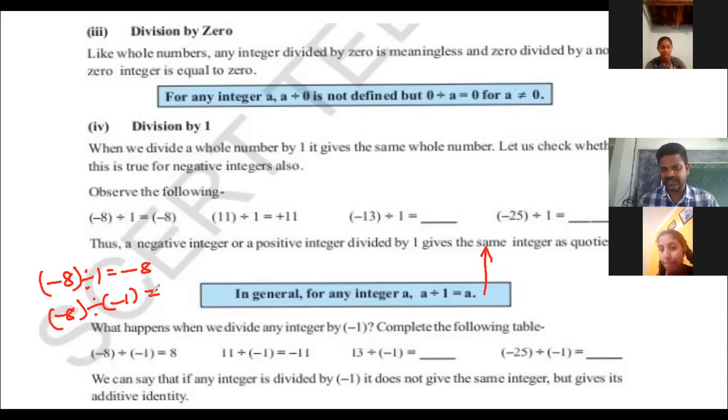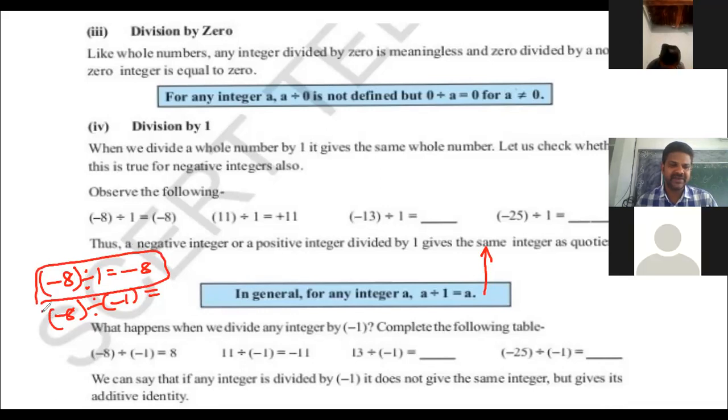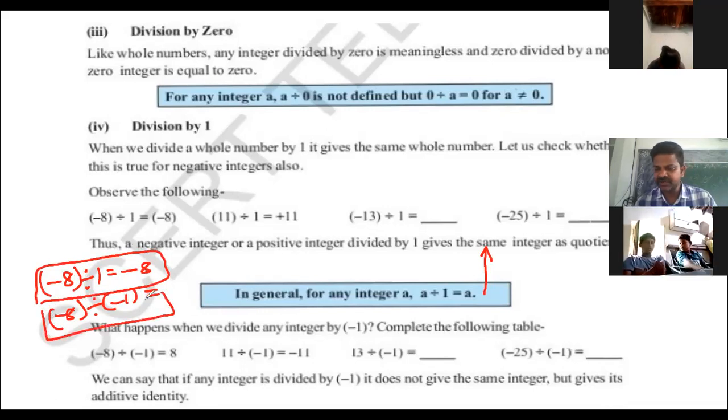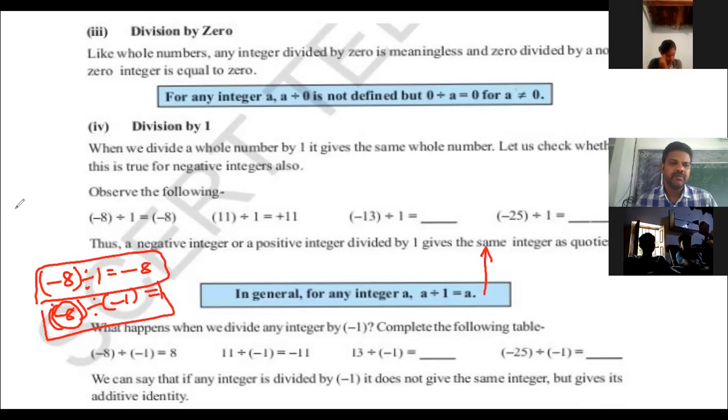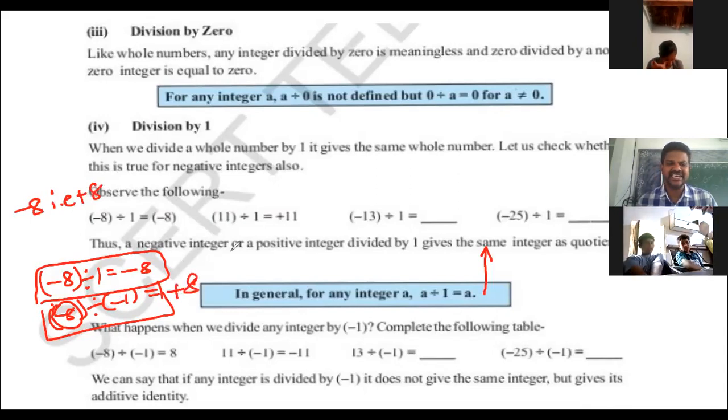Additive inverse. That means if we divide any integer by 1, it gives the same integer, and if any integer is divided by -1, it gives the additive inverse of the dividend. So the additive inverse of -8 is +8. So we get +8.